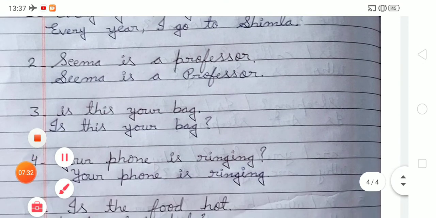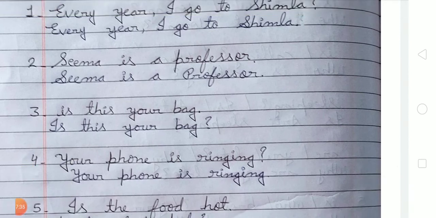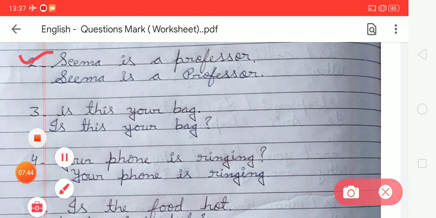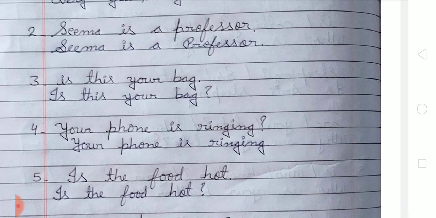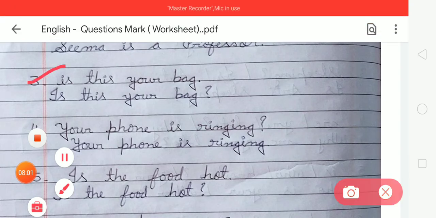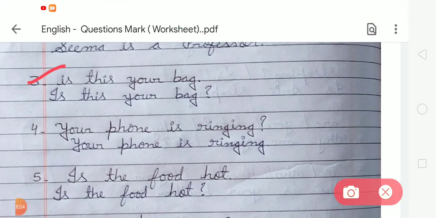Okay, now the next, second: Seema is a professor. It is a simple sentence, so we have to write it as it is. Now the next is number 3, is this your bag. So students, this sentence is asking a question. Whenever a sentence asks a question, at the end of that sentence we have to put a question mark. So in number 3 we have to write, is this your bag? Now the next, number 4, your phone is ringing. It is a simple sentence, so we have to put a full stop at the end of this sentence.